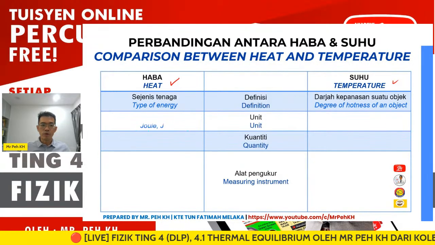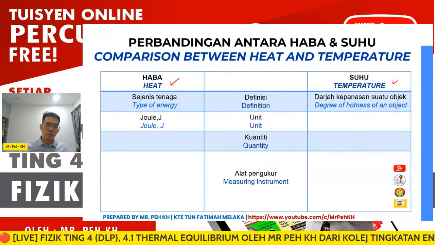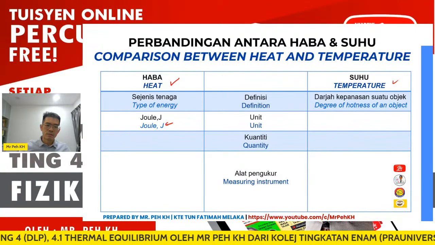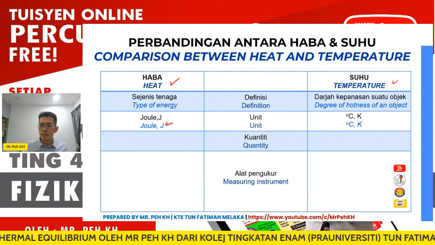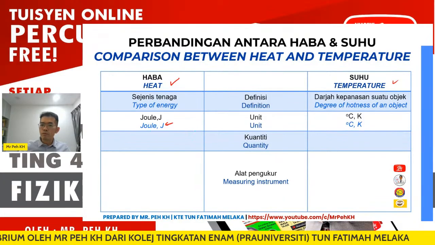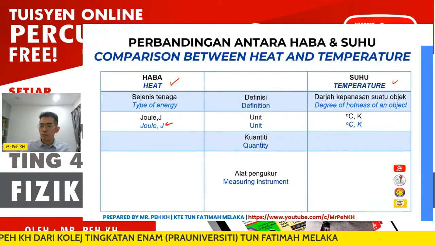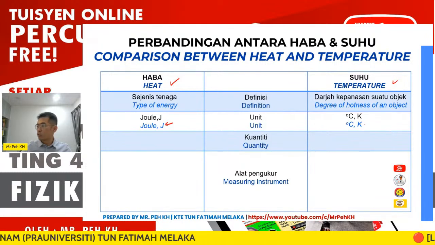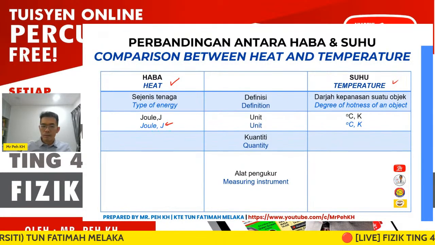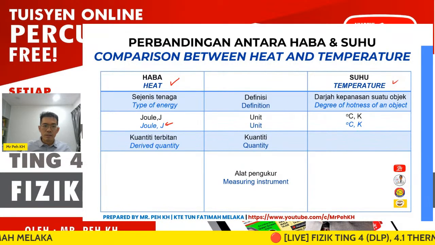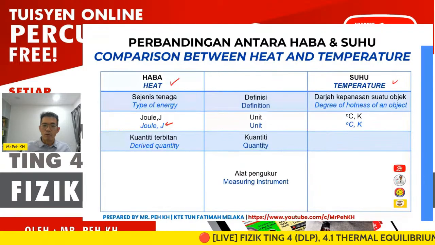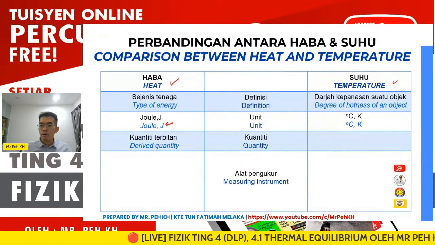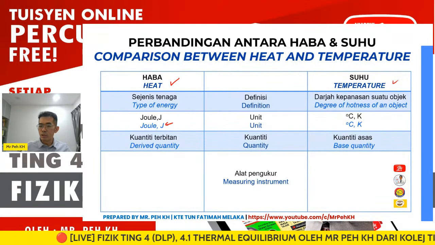The unit for energy is the joule, with a capital letter. The unit for temperature can be degrees Celsius or Kelvin. However, Kelvin is the SI unit for temperature. Heat is a derived quantity, while temperature is a base quantity.